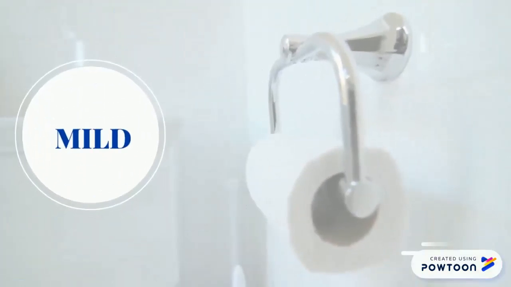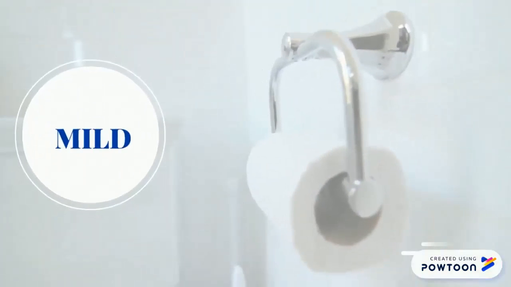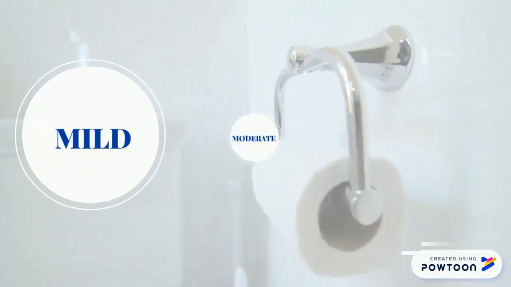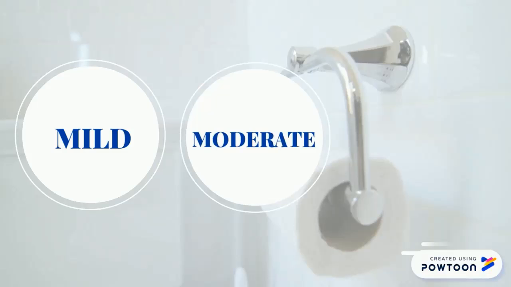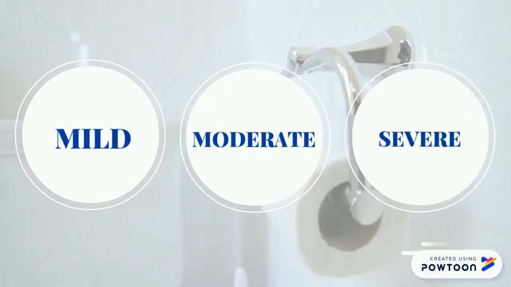There are three levels of severity of diarrhea. Mild, which means having few diarrhea stools in a day. Moderate, having more than a few but not more than 10 diarrhea stools in a day. And lastly, severe, which our given patient has. It is characterized by having more than 10 loose watery stools in 24 hours. The risk for severe diarrhea is high since it is accompanied by dehydration, which the nurse should look out for.